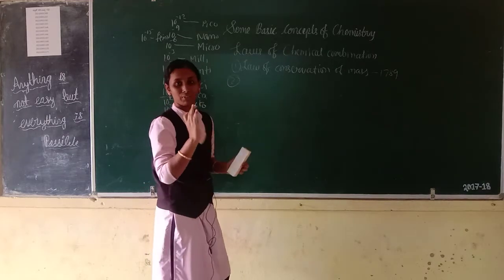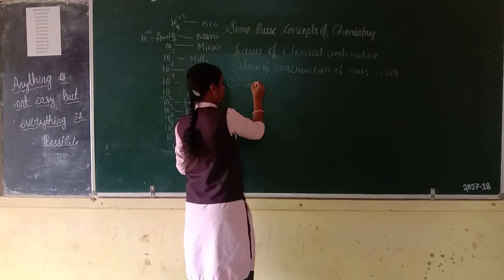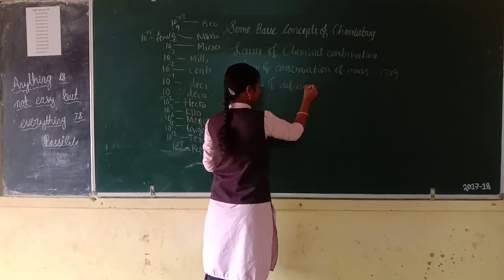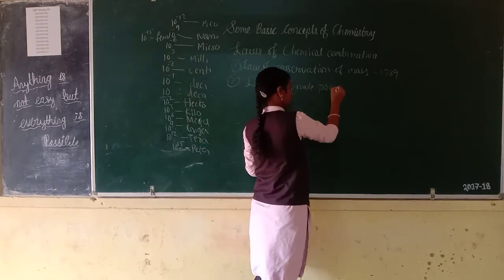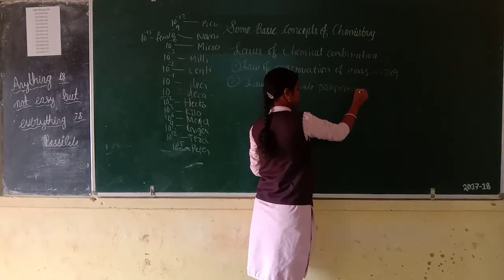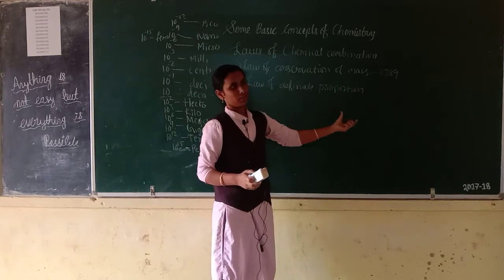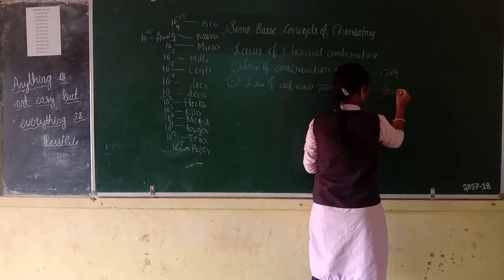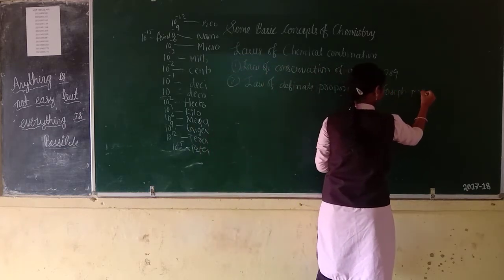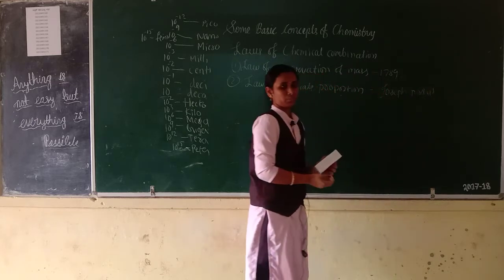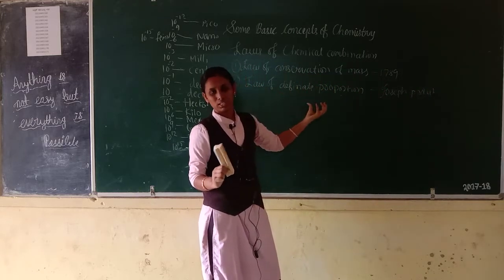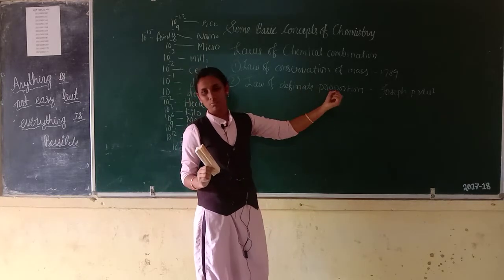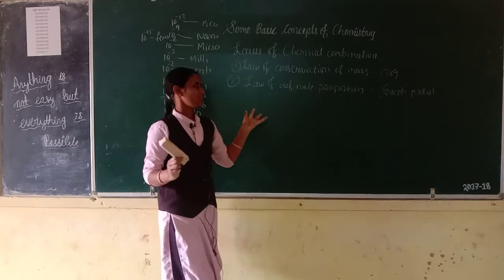Second law, the law of definite proportion. This law was given by Joseph Proust. The year was not mentioned in the NCERT textbook. This law was given by Joseph Proust.